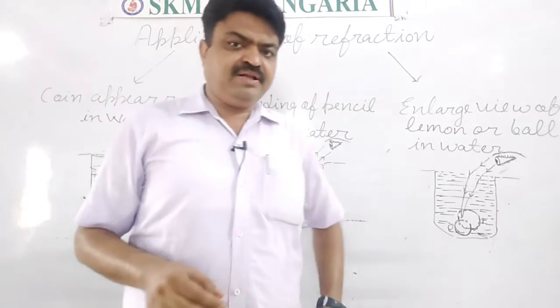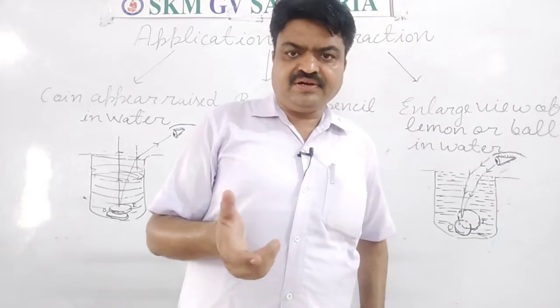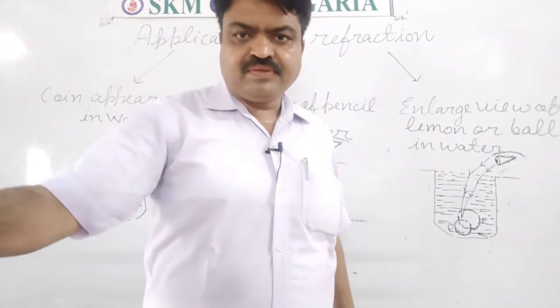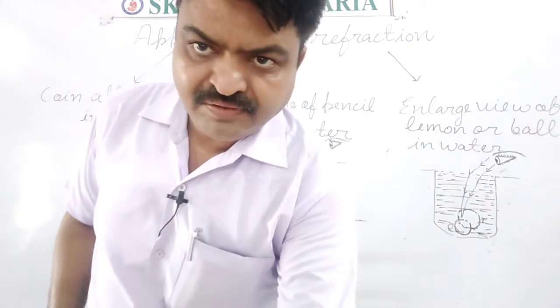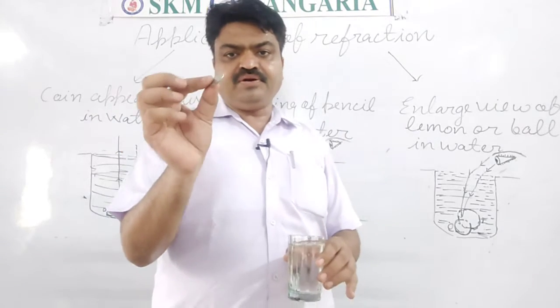Now the next experiment is also related to refraction, students. I have taken a 2 rupee coin here.